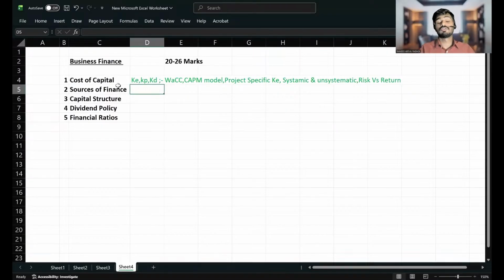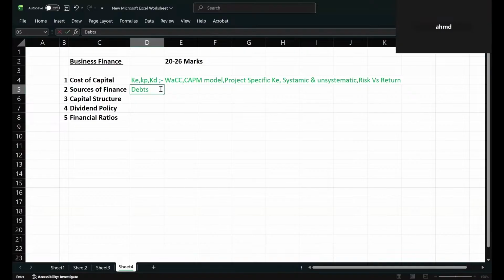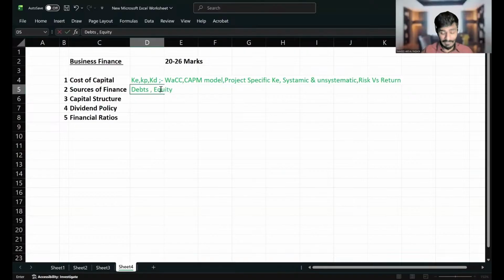Anyway, in sources of finance, we'll be discussing the different sources of finance available to a company. So here you have to learn about debt and equity finance. You have to learn about equity finance, and the methods of raising equity finance. Could you please tell me what the methods of raising equity finance are?